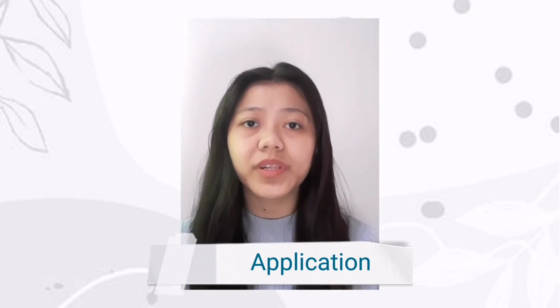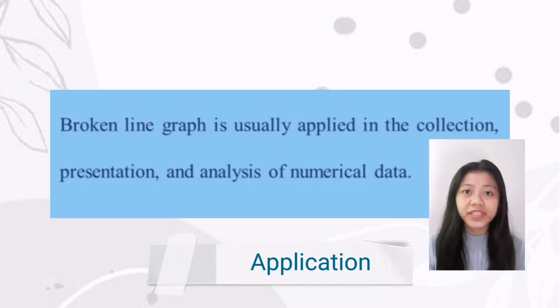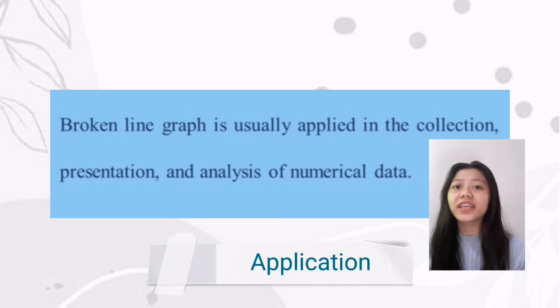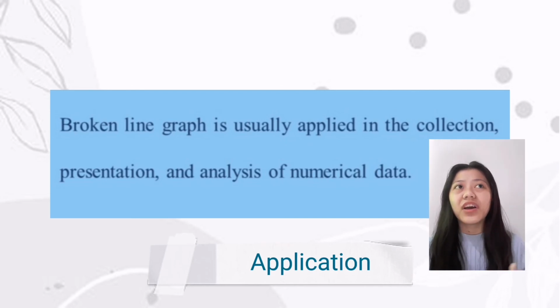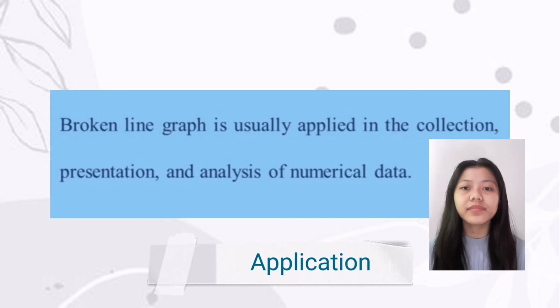The broken line graph is usually applied in the collection, presentation, and analysis of numerical data. Collection is the gathering of data, presentation is showing the data you have gathered, and analysis is when you look for trends or patterns and make predictions. For example, the pattern of Earth's climate changes over time.